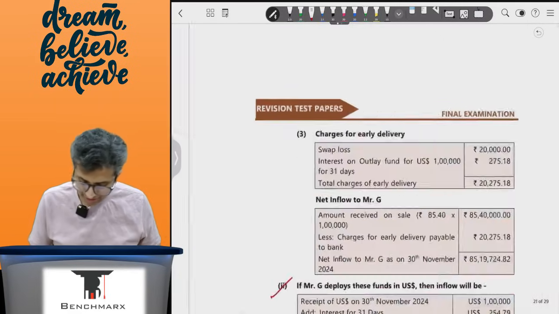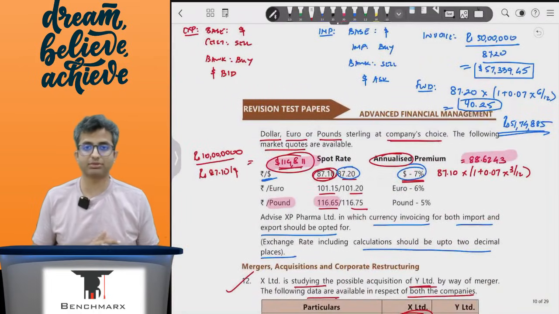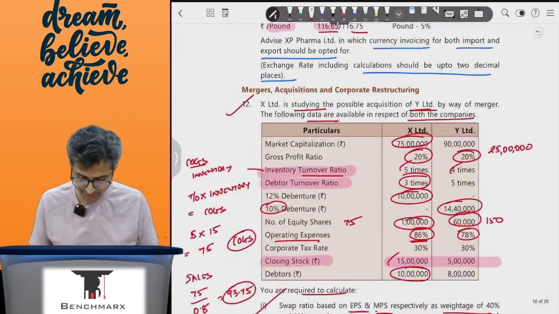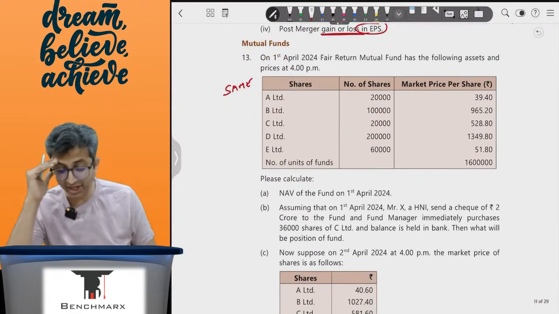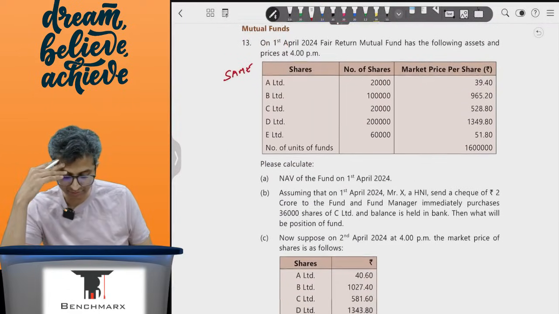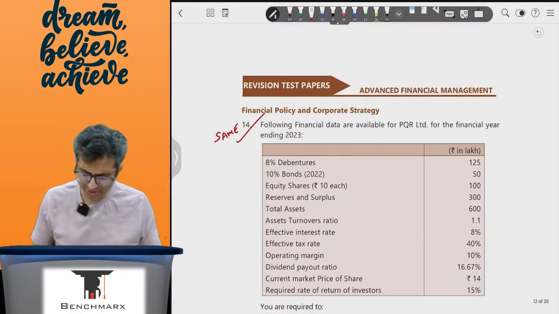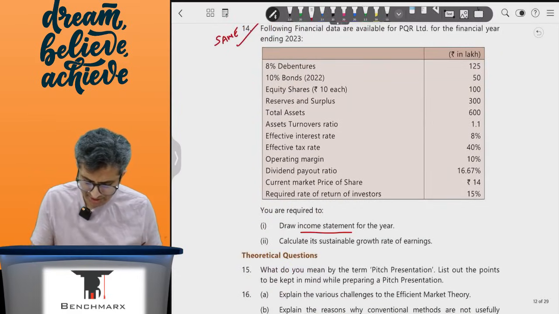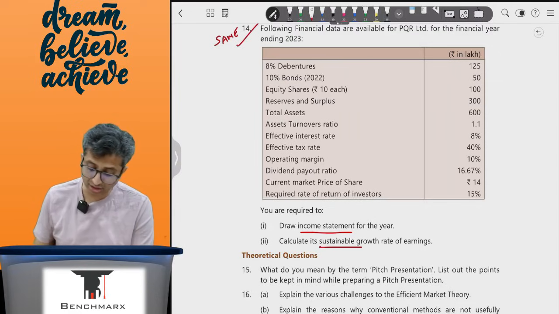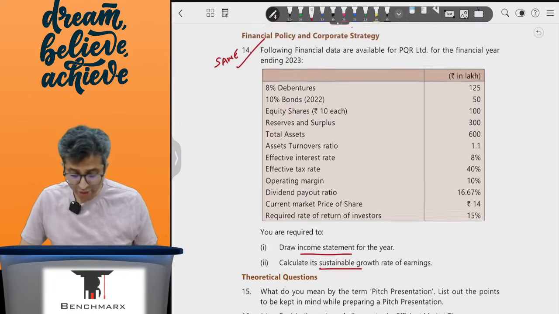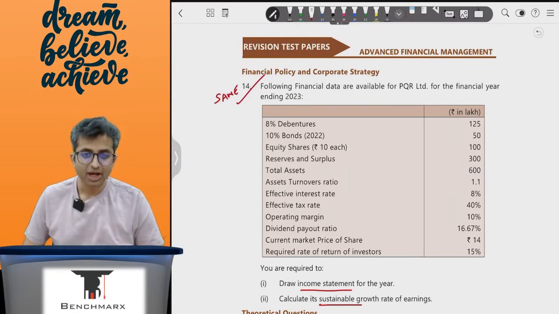Okay, so I guess there's no question which is very different as compared to what you have done. This is a very basic, it's like a very basic, I think like a question 1 or 2 of a mutual fund where you just have to sit and calculate the NAV. This is on financial policy, which we have done in valuation, where you just need to draw the income statement from the given data and the growth rate. I think this is again similar to a question that we have done in our valuation. Nothing new over here per se. It is based on preparation of income statement, more of an inter-year type of a question.